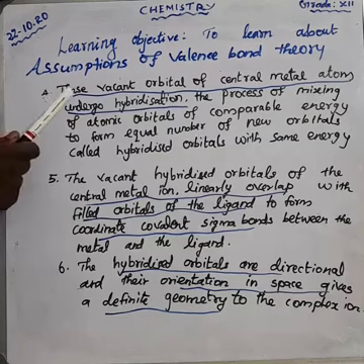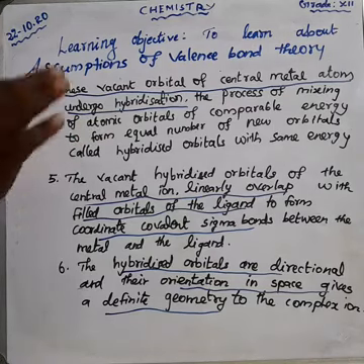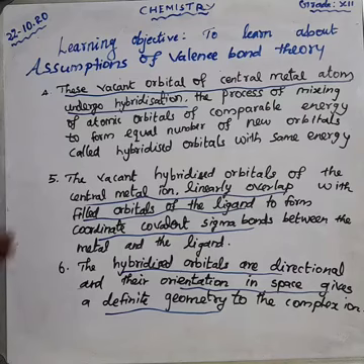What is hybridization? It is nothing but the mixing of atomic orbitals.